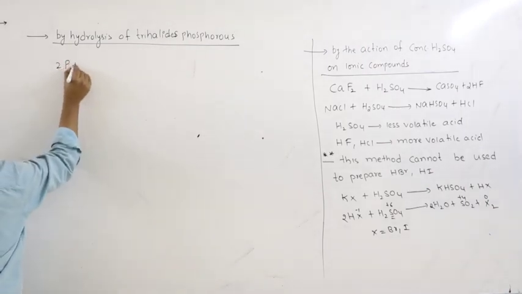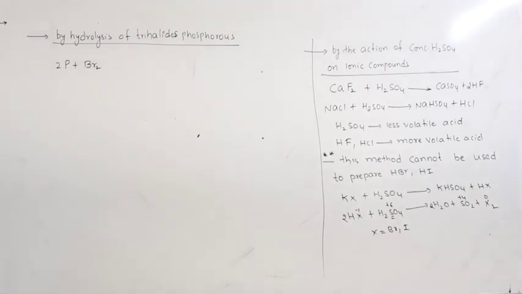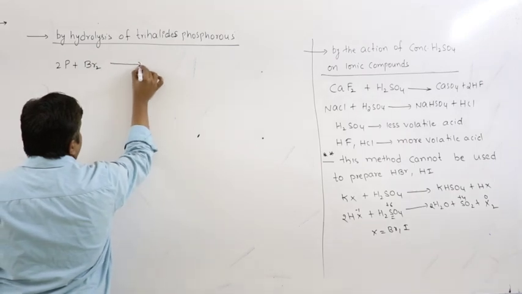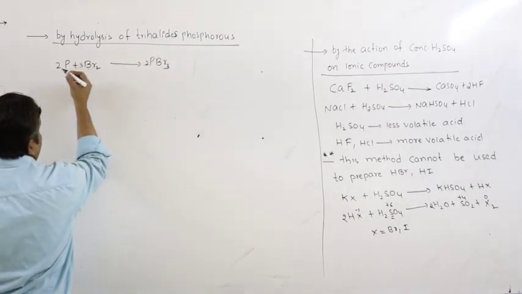Phosphorus combines with bromine or any other halogen, because red phosphorus is highly reactive, to form PBr3.